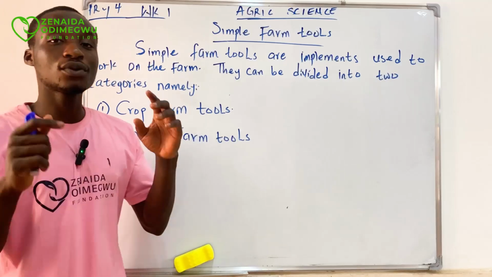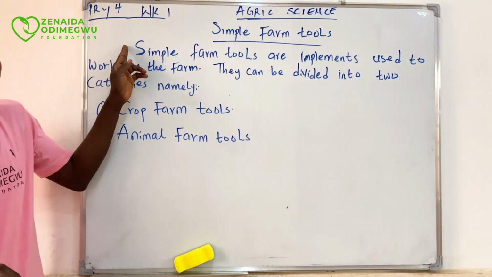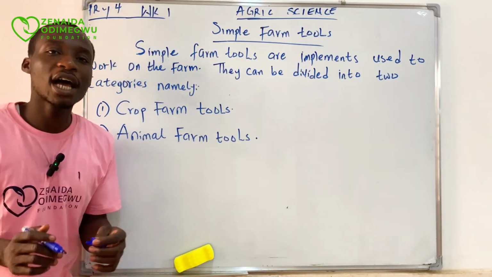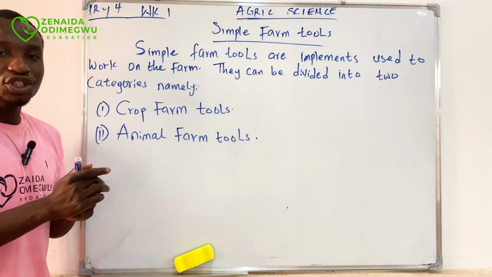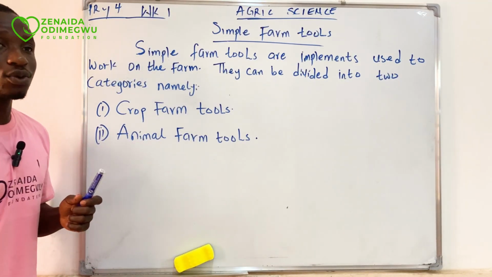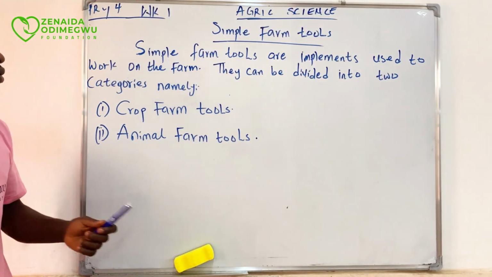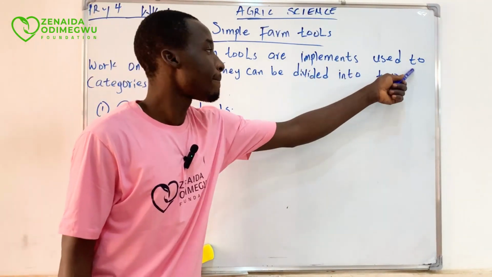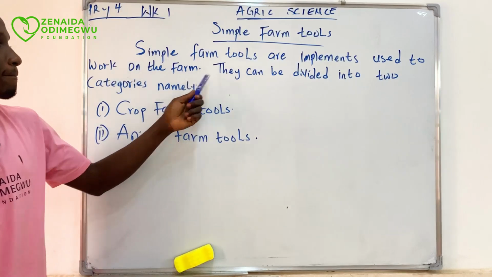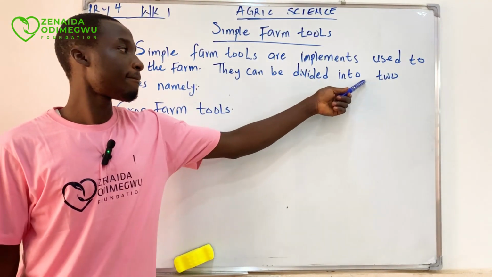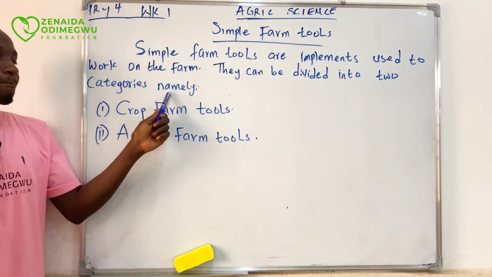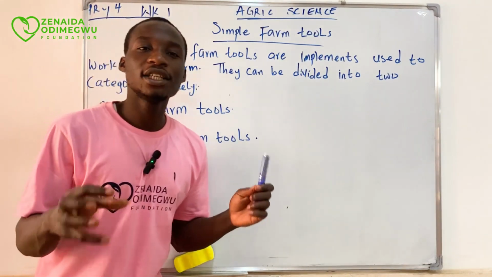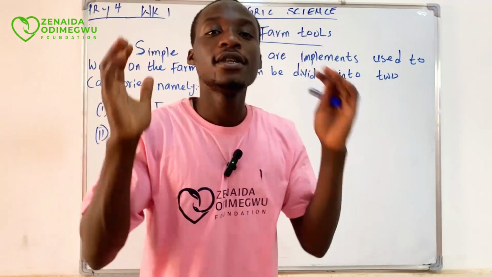So I want all of you to stand up. You are going to read from the beginning of the note till the end at this animal farm tools. You read it very loud and clear. As I point at each word, you pronounce it along. So let's go. Are we all ready? All right, 1 to go. Good. So these are the 2 categories of simple farm tools.